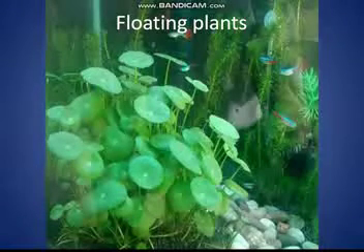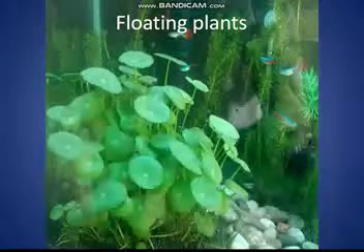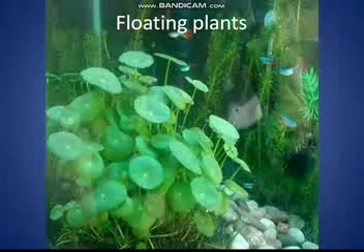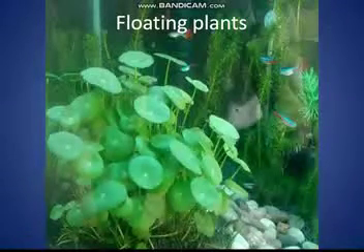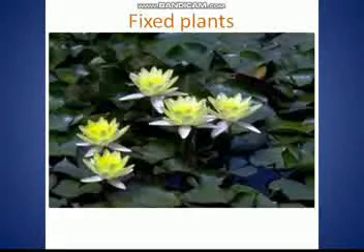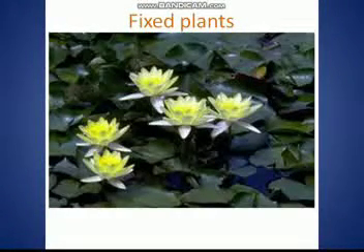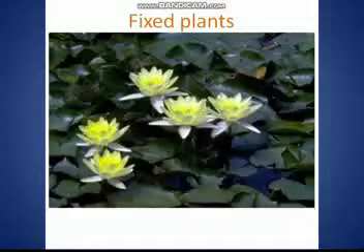Floating plants float freely in water. To float easily on water, these plants have the following adaptive features. They have very small and light bodies that can float. Examples are Azolla and duckweed. Some plants have spongy and air-filled stems. This makes them light enough to float easily, for example, water hyacinth. Means in floating plants the body is light and small and they can easily float on the water.